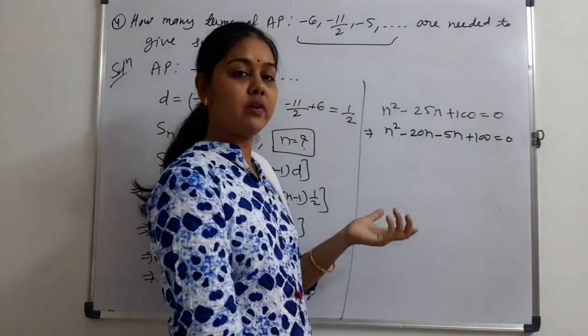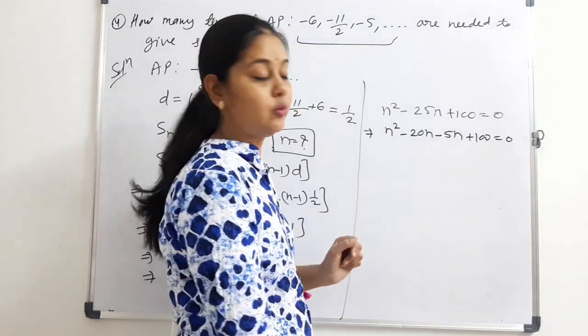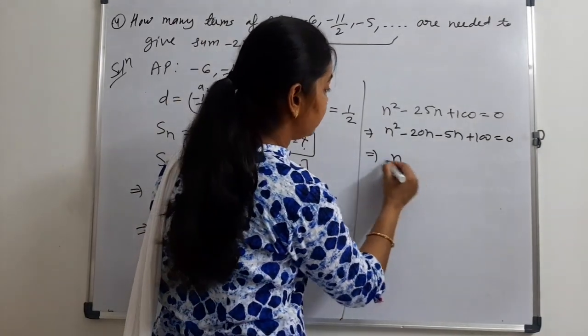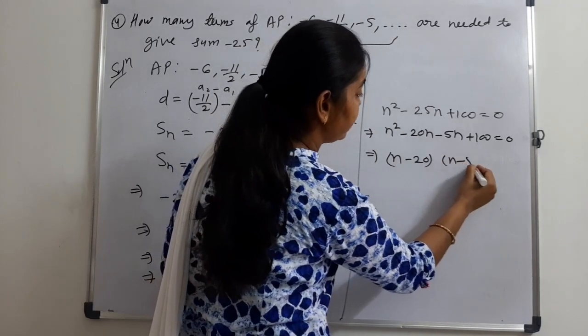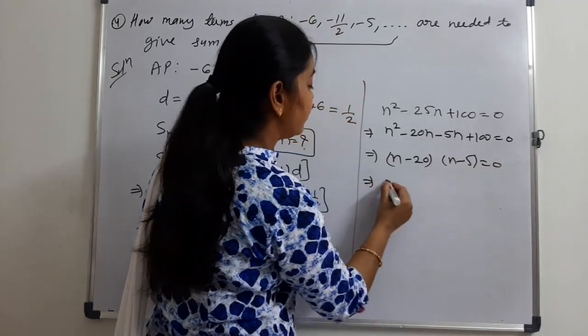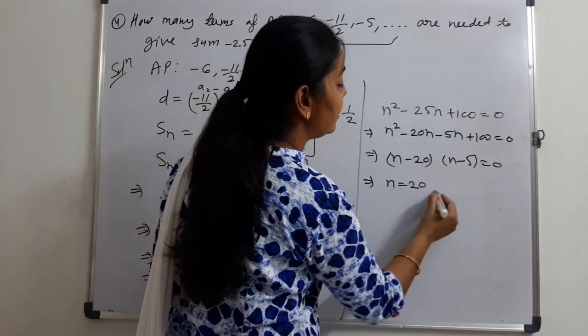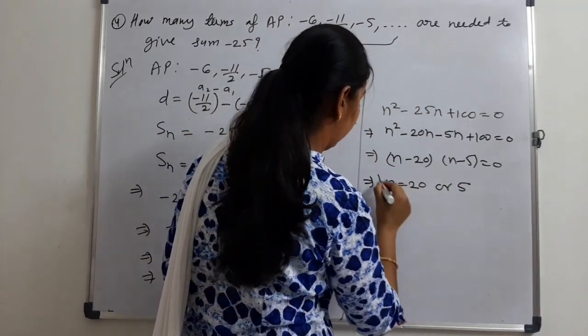You can also solve it by using Sridhar Acharya formula. We get (n minus 20) and (n minus 5) here. It means n will be 20 or 5.